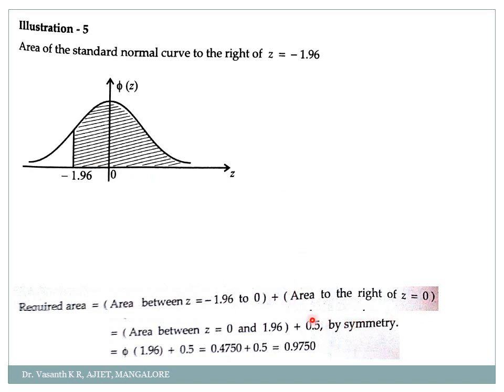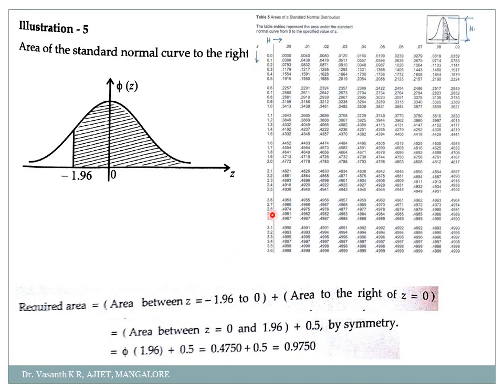So from 0 to infinity, you know that it is standard value 0.5, and this is like phi of 1.96. So phi of 1.96, I'll just check here. So 1.9 is over here and then 6. So it's 0.4750. Yeah, it's over here, 0.4750, plus from 0 up to infinity is how much? 0.5. So 0.4750 plus 0.5 will give me 0.9750. You clear with the concept, my dear students?